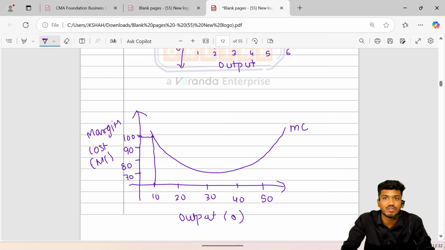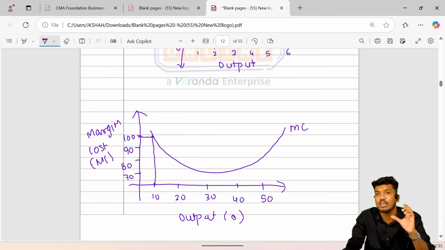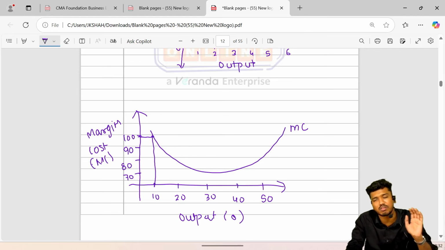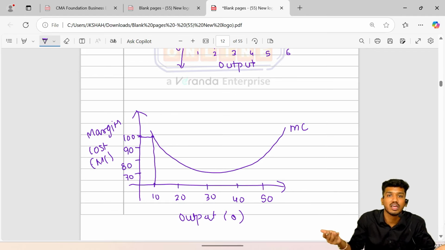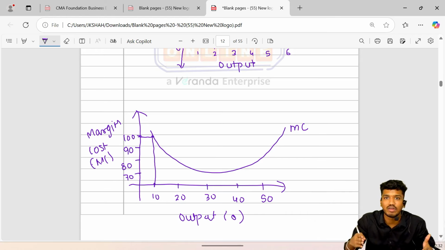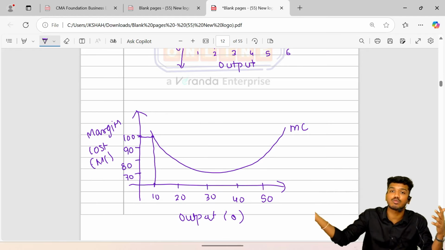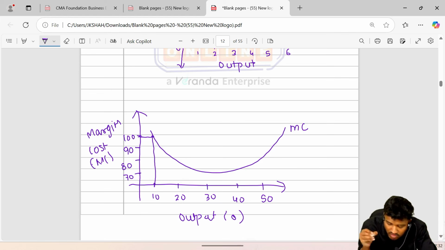The benefit of large scale will not be fetched by me, because I'm operating just in the short run, or I've just started my business. I'm operating at a very low level, producing just 10 quantity. So the cost per unit would be high, because investment would be high. So on day one, your business cost will definitely be high, because you're producing at a very small level. Your suppliers would never give you a heavy discount, as large producers or businessmen get. So on day one, the cost was 100.